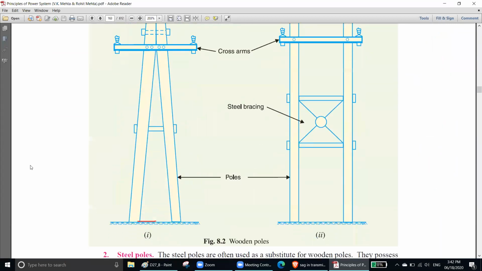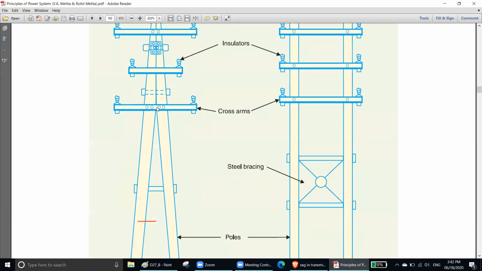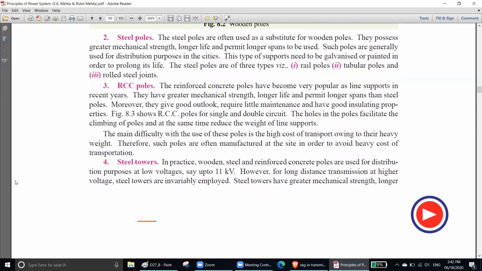Now these are all wooden poles. You can have multiple wooden poles or you can have single wooden poles. You can do that. These are not very popular nowadays. Then comes steel poles, right? Steel poles are often used as a substitute of wooden poles.